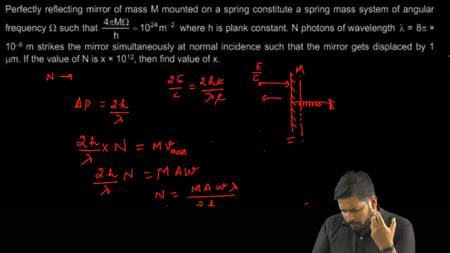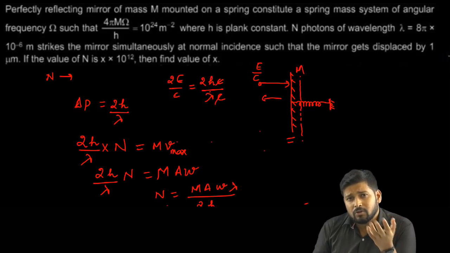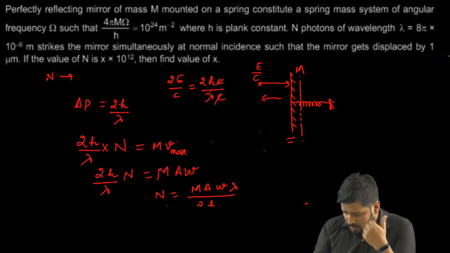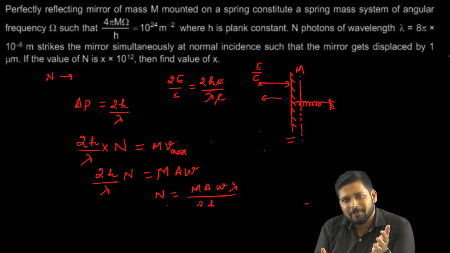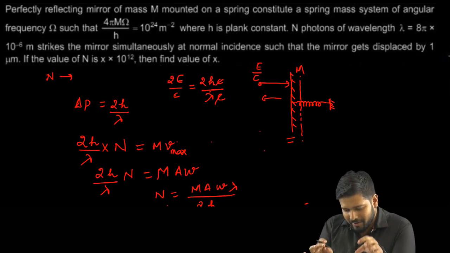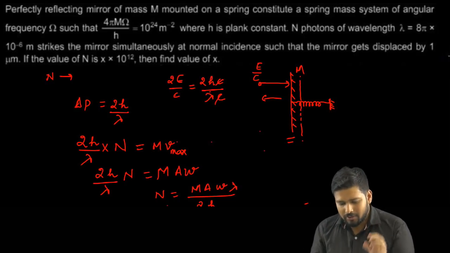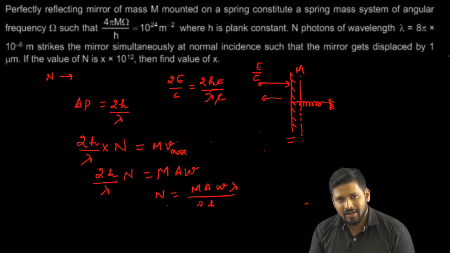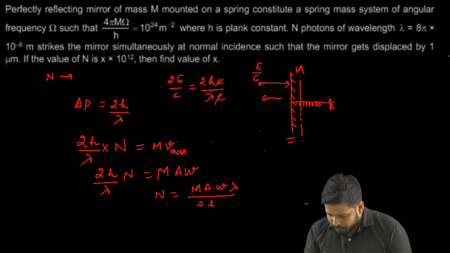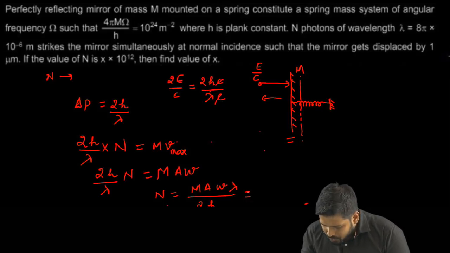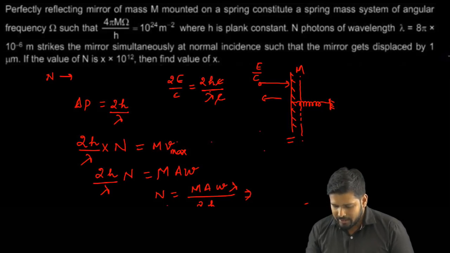So now from here, how do I proceed further? That's what you will be thinking. Now what to do? If you look at the question, we have been given a weird kind of expression, and they have given us that this expression is equal to 10 to the power 24. This expression is given in your question for a reason. JEE Advanced has given you this value for a reason. If you just substitute the values, you will know what the reason is.